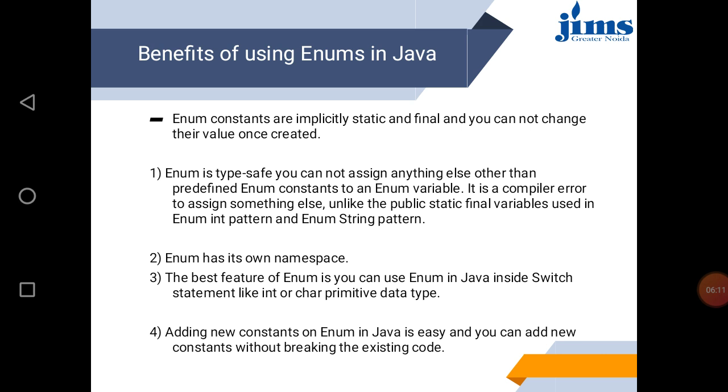So, benefits of enums in Java. Enum constants are implicitly static and final, and you cannot change their values once created. So it is static. Once it is static, then without creating an object of any class, you can access it. It is final, so once it is declared, you will not be able to change the value in the program. Enum is type safe.